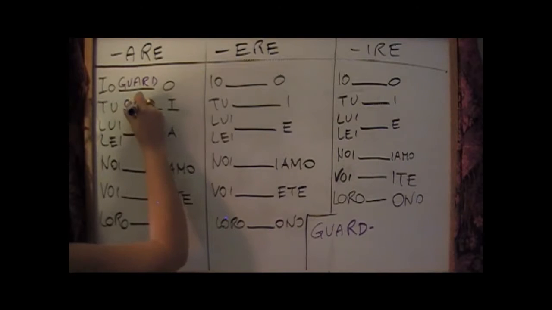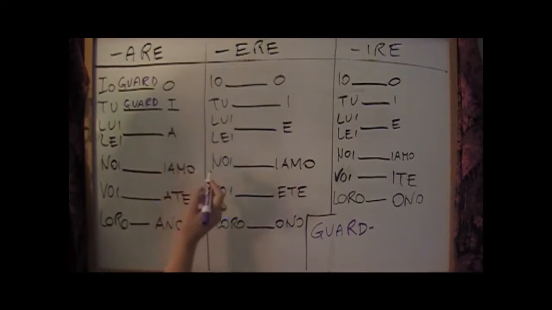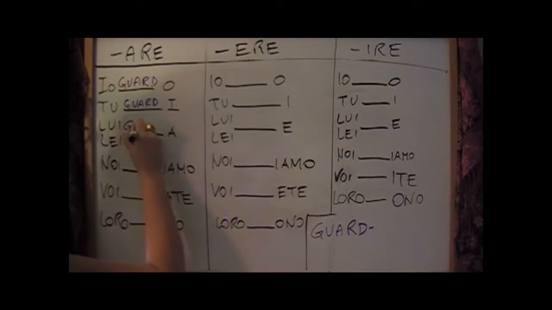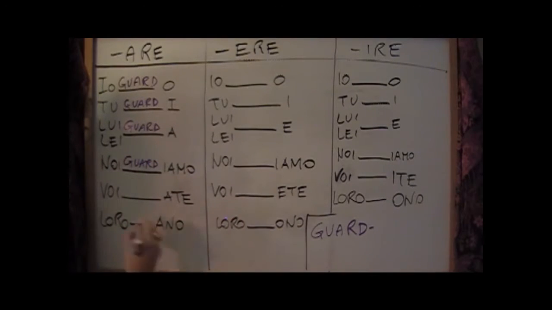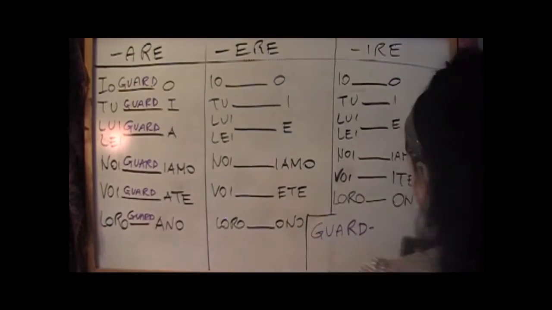Tu guardi. Lui guarda. Noi guardiamo. Voi guardate. Loro guardano.